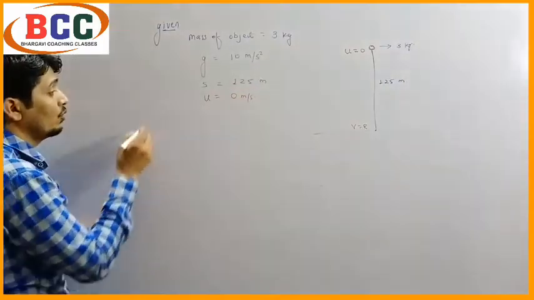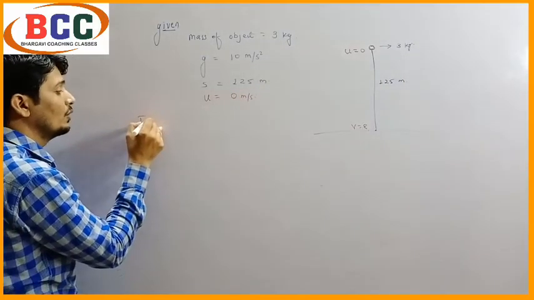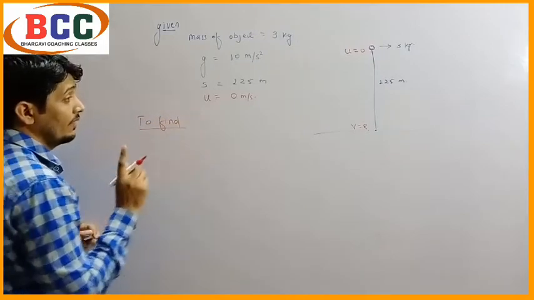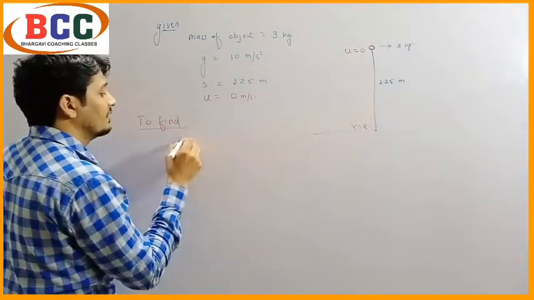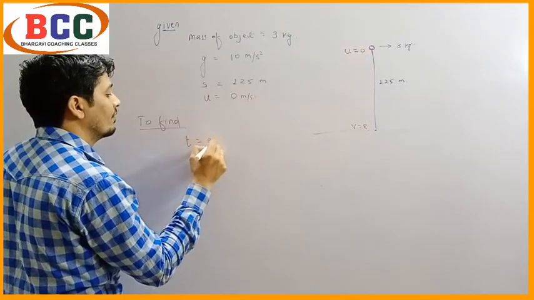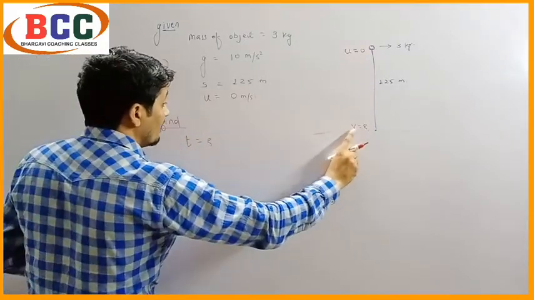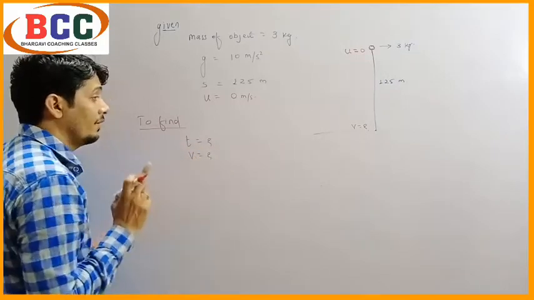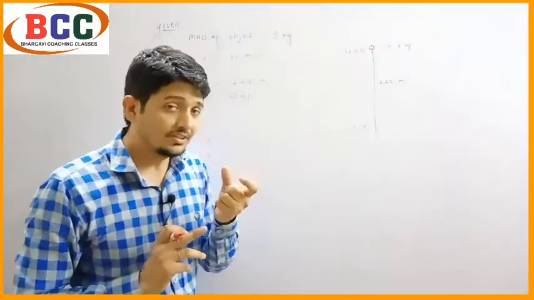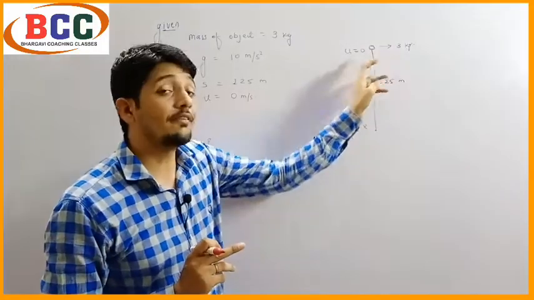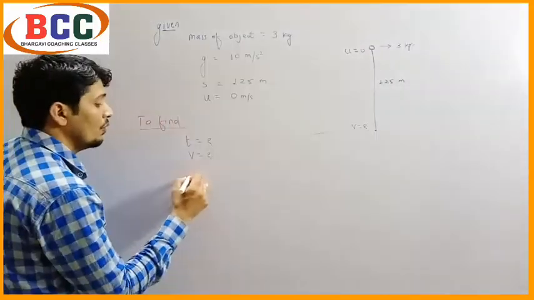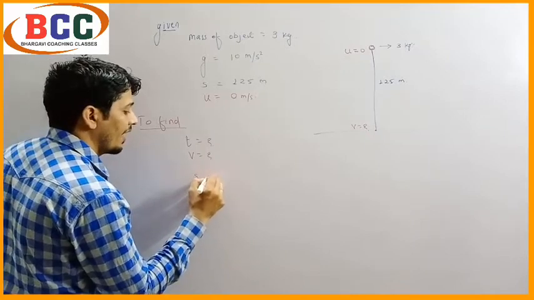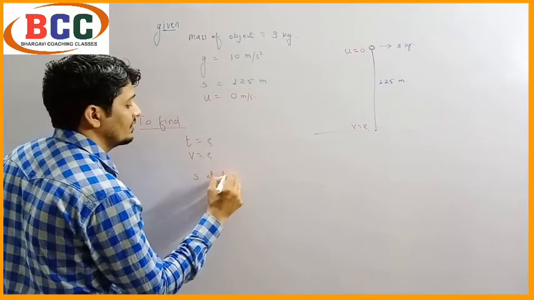Now we have to write to find. So what do we have to find? First, the time taken, that is t. Then we have to find the final velocity of the object, that is v. And we have to calculate the distance of the ball at half time, that means s at half time, that is t by 2.